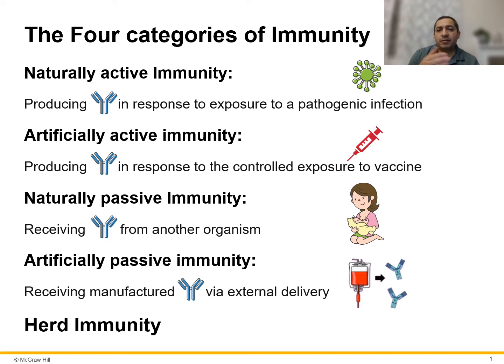So if we vaccinate most of the population, these pathogens cannot spread in that community. Herd immunity happens through vaccination of the majority, and this will prevent epidemics of certain pathogens.